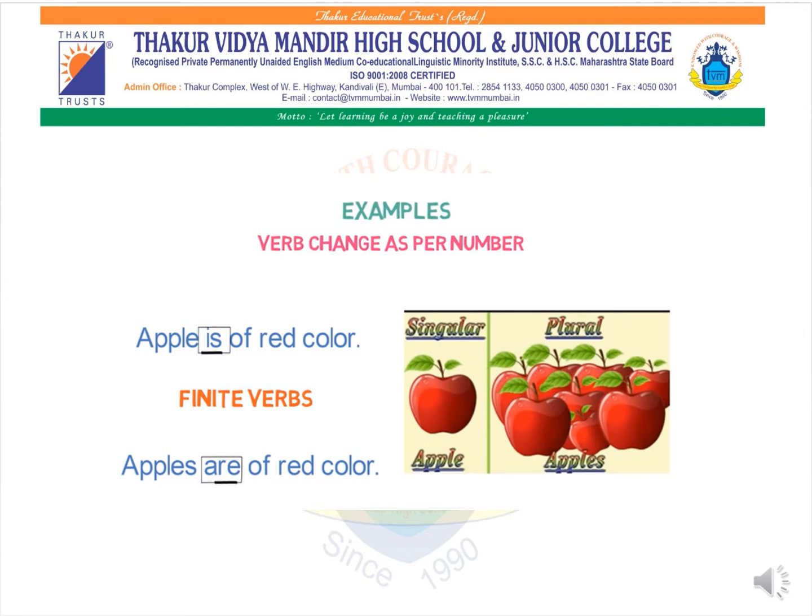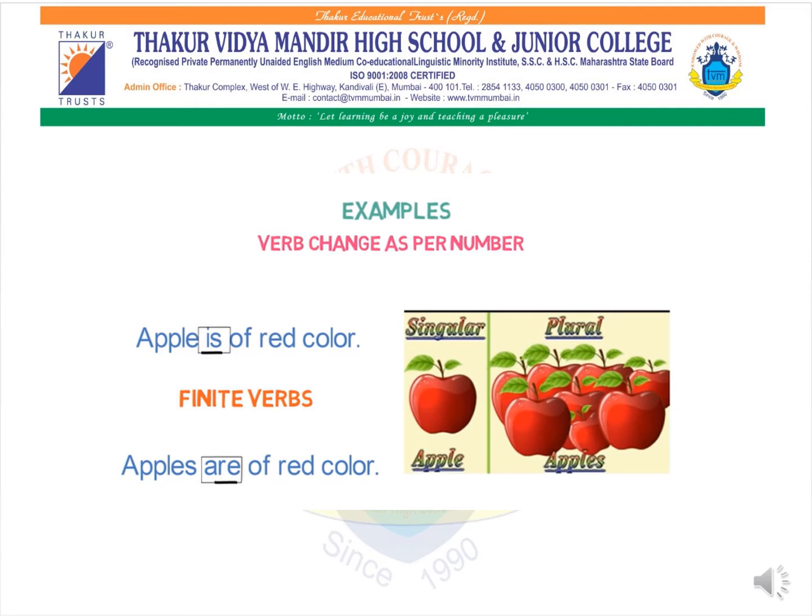Now, apple over here is the subject, is is the verb, of red color. The next example is: apples are of red color. Accordingly, we see the subject has changed and the verb has changed, because it is telling us in the plural form, and therefore the subject apple and apples have changed.